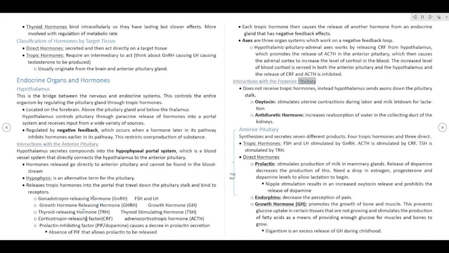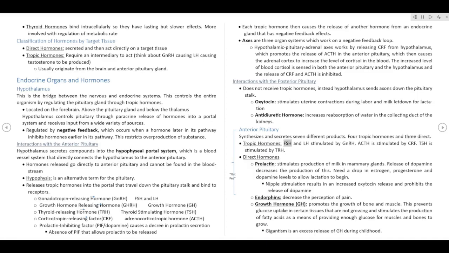Interactions with the posterior pituitary. Does not receive tropic hormones; instead the hypothalamus sends axons down the pituitary stalk. Oxytocin stimulates uterine contractions during labor and milk letdown for lactation. Antidiuretic hormone increases reabsorption of water in the collecting duct of the kidneys. The anterior pituitary synthesizes and secretes 7 different products: 4 tropic hormones and 3 direct.